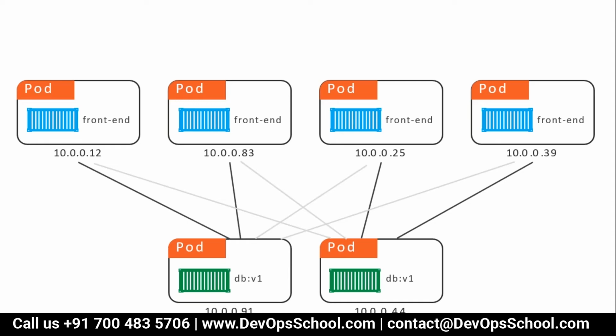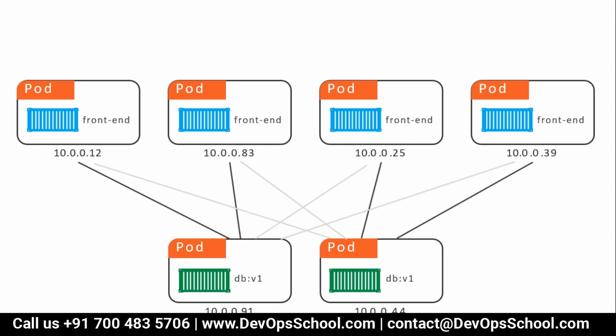How can you hard code that? Because the IP address will keep changing. Think about it. Front end one will go to back end one or two. Front end two will go to back end one and two or something like that. It will keep happening. So how do you know which pod from the front end will talk to which pod of the back end?